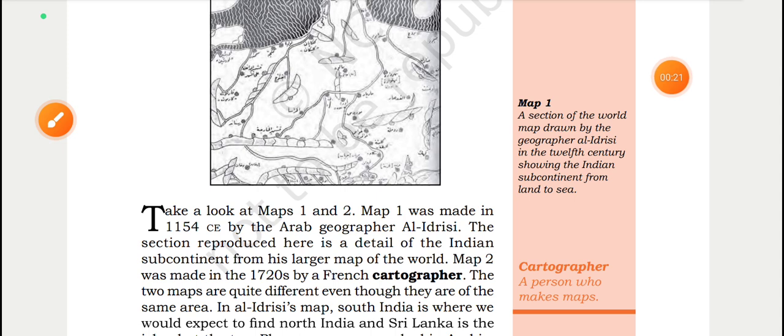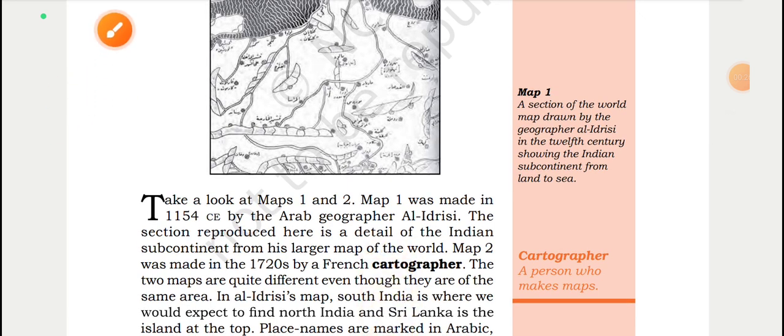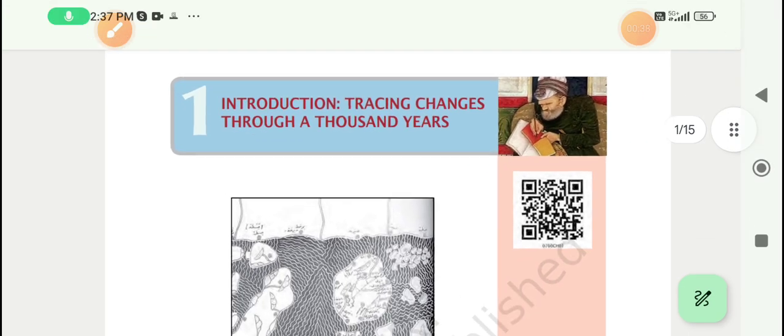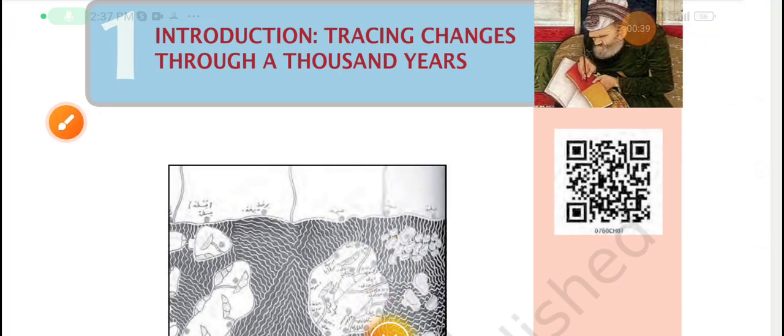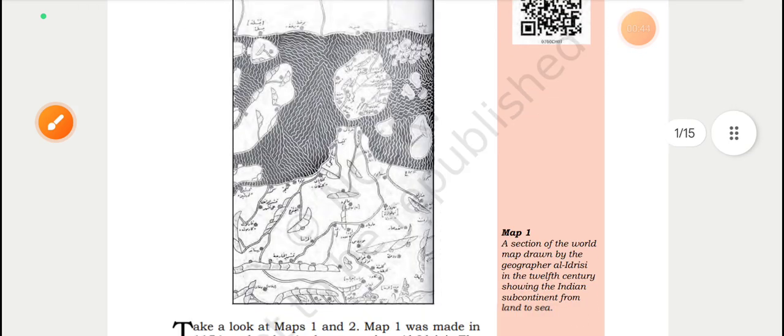For fluency in English, you'll have to try to study a lot of things like newspapers and books as well, history, political science, geography books. So all the books will be important for you. So now I am going to study. This is the class seventh, and this is the history book. So I am going to study it, and I am going to upload it. So let's study with me.